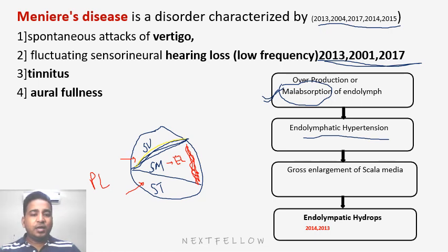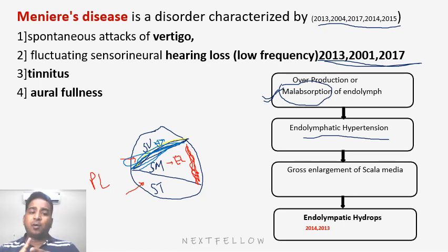Okay, so suppose this is getting more and more bulging. This is my Reissner's membrane, the membrane I am underlining. So the scala media will bulge, and this Reissner's membrane will enlarge or bulge to a certain point, the point of maximum bulging. After that point, what happens? This will burst out. Reissner's membrane will burst out, and this will lead to mixing of endolymph into perilymph. This mixing will cause sudden hearing loss, which is typically sensorineural hearing loss.